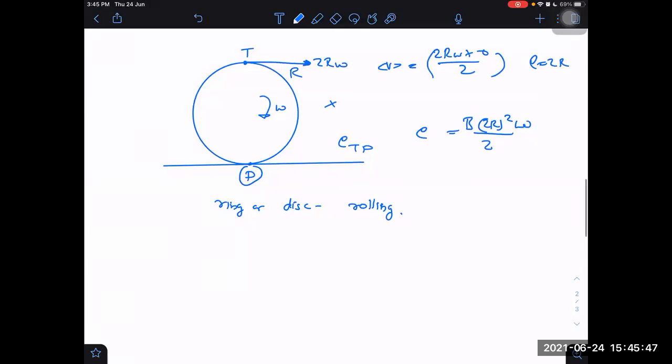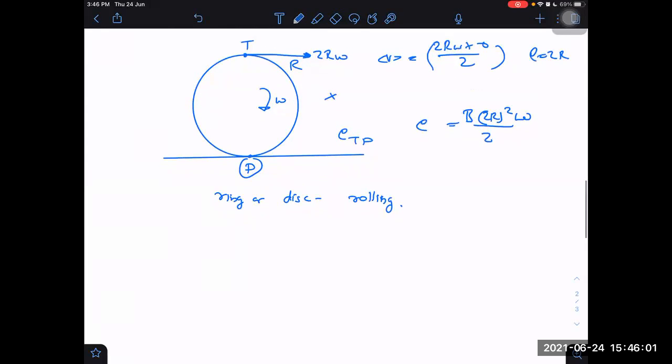Yes, they are mutually perpendicular. So we don't have to take any sine theta terms. We just have to take the product of the vectors magnitude-wise. Getting now B into 2R omega by 2, meaning R omega, into 2R. So we are getting the same answer only: B into 2R square omega. Right or not? Yes, sir.